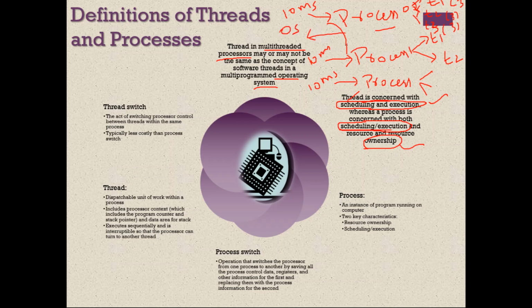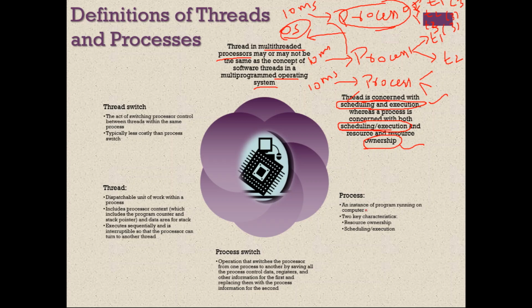So context switching from one process to another process is actually a costly operation. But context switching from one thread to another thread is not a costly operation, it's a simple operation. Because process owns the thread. And who owns the process? Operating system owns the processes. Threads do not own anything. So there is no ownership for threads. There is ownership for process only.